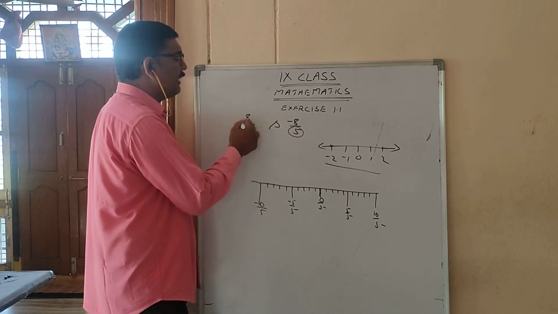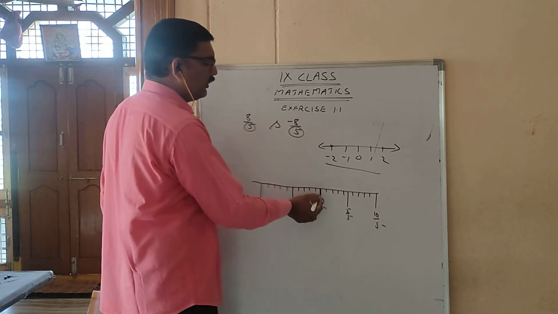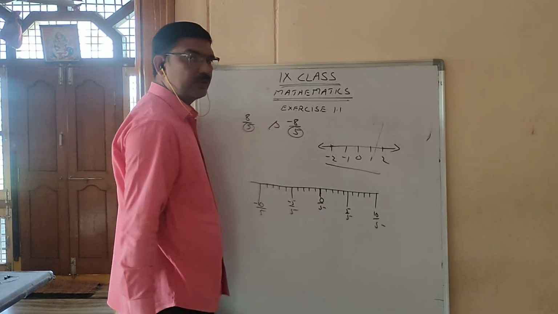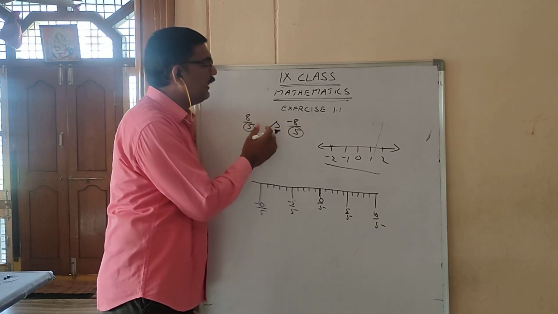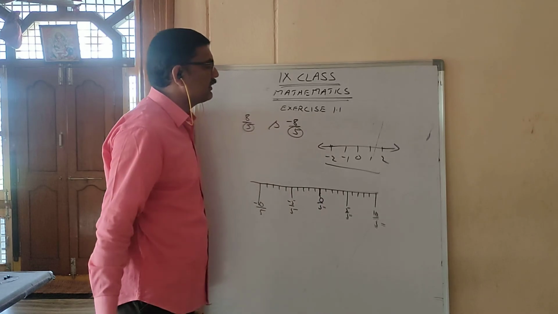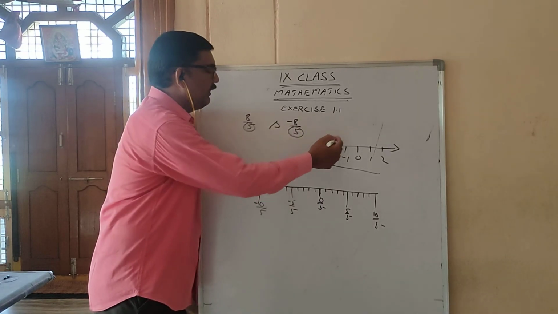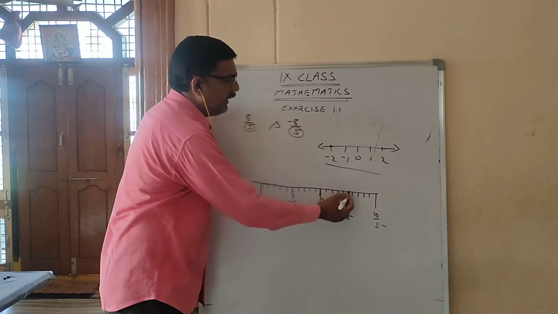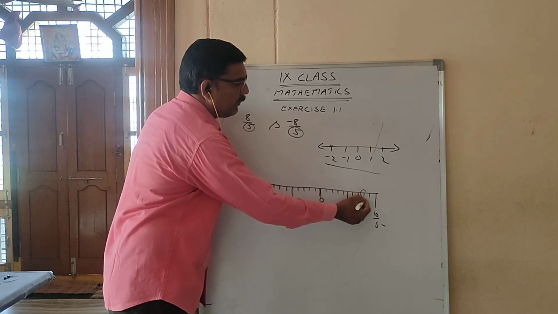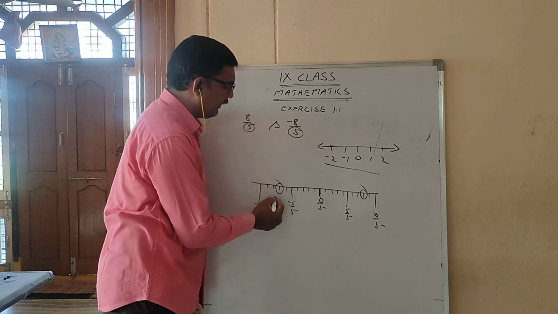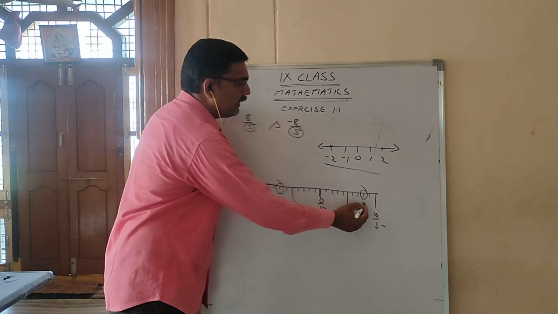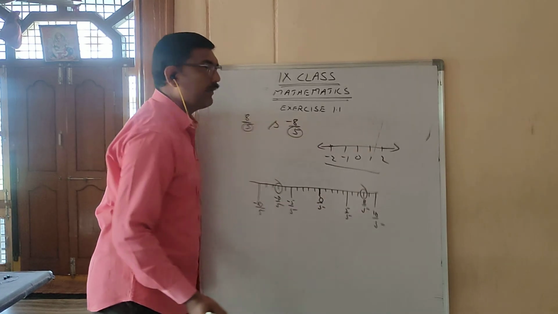If the denominator is 6, you should make 6 equal parts. If the denominator is 8, you have to make 8 equal parts. So like this, 5 equal parts I have done, and here it is called 8 by 5, and this is called minus 8 by 5, and it is 8 by 5.